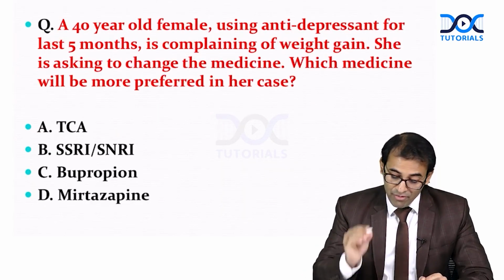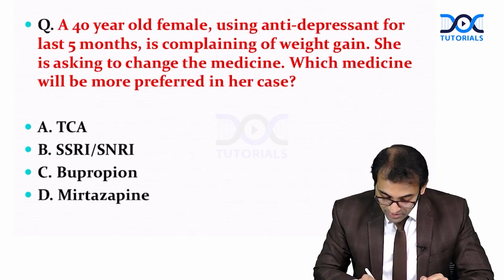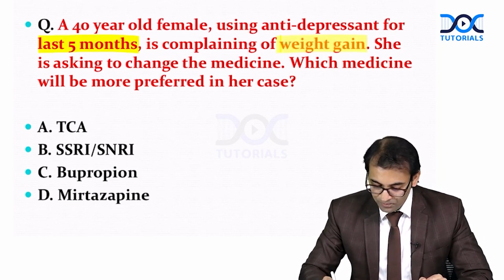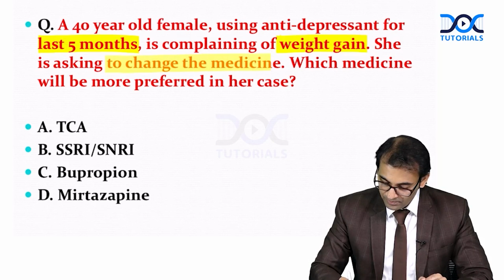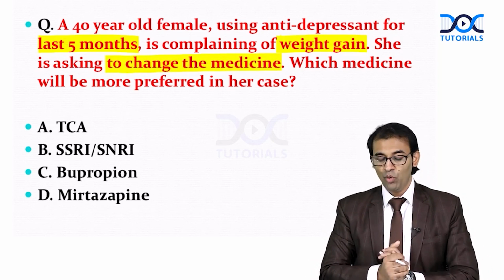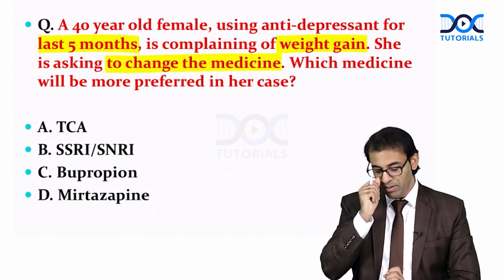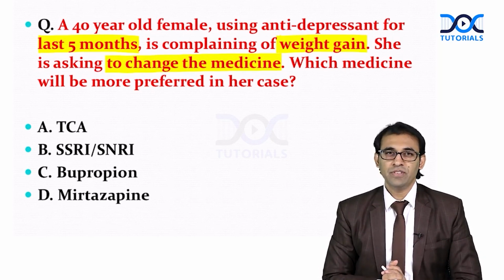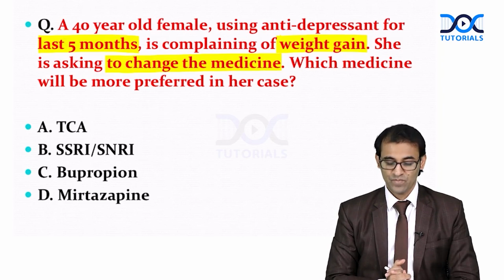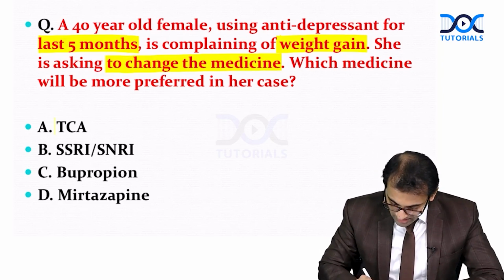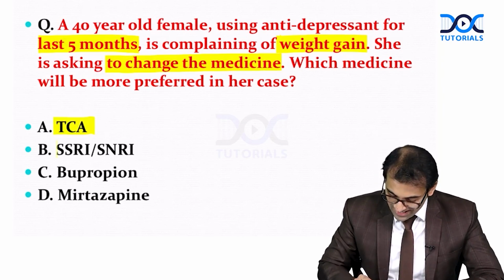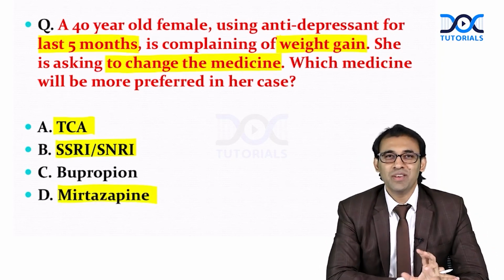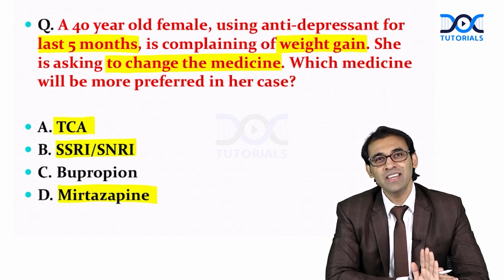See this question. A 40-year-old female using antidepressant for the last 5 months is complaining of weight gain. She is asking to change the medicine. Now, which medicine will be more preferred in her case? Remember, with the help of this question, we are going to understand which antidepressants can cause weight gain. When I talk about TCA, SSRI, SNRI and mirtazapine, all these drugs will be causing weight gain.